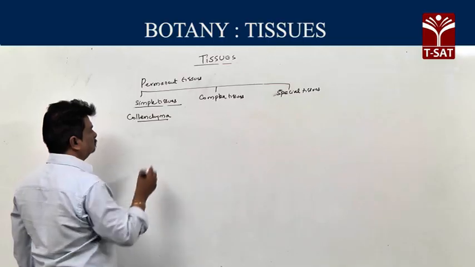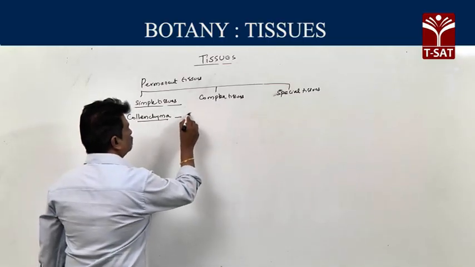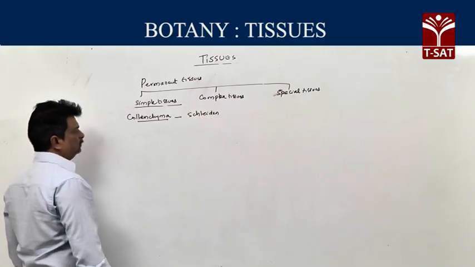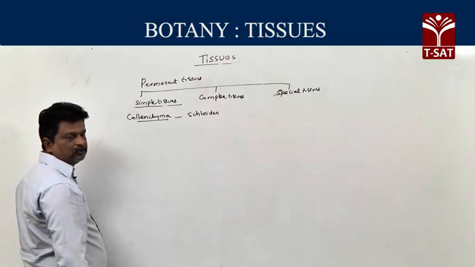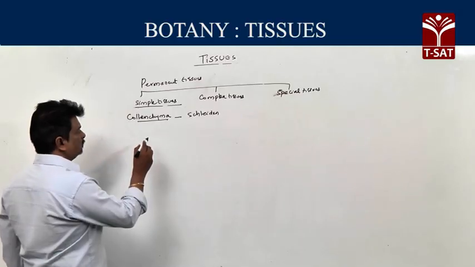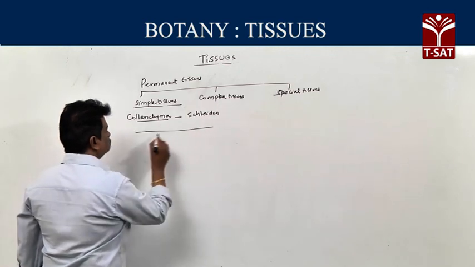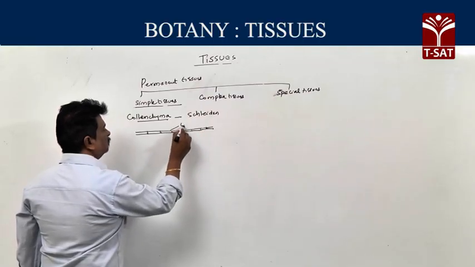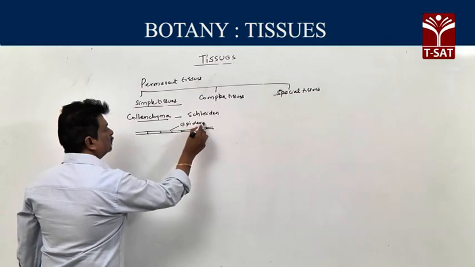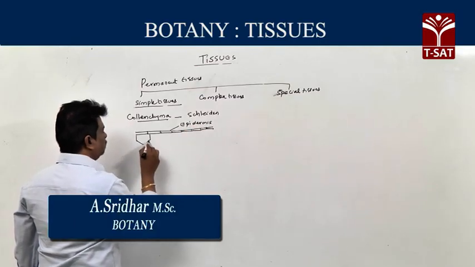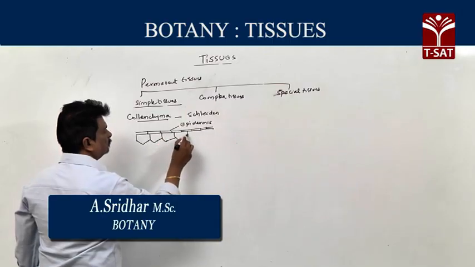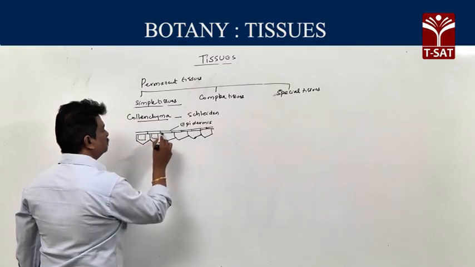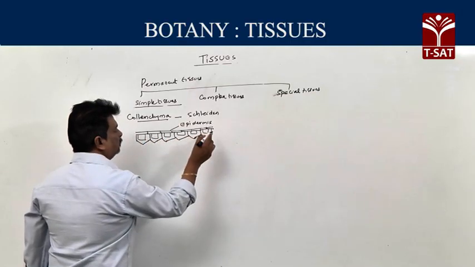Now, second type of simple tissue, collenchyma. Collenchyma term was given by Schleiden. Collenchyma is living mechanical tissue, commonly present in a dicot stem, that too below the epidermis, and it forms hypodermis.